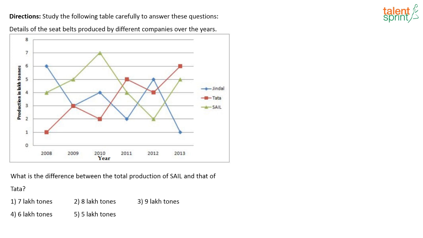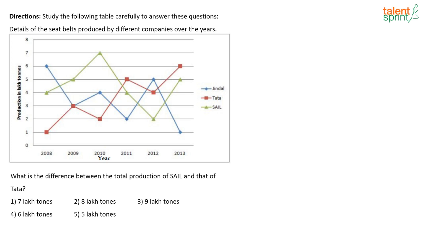So there is one more set here. Study the following table carefully to answer the questions. Details of, no, this is not seat belt. Now is it seat belt? Oh, this is also seat belt question. Details of seat belt produced by different companies over the years is given. What is the difference between the total production of SAIL and that of Tata?